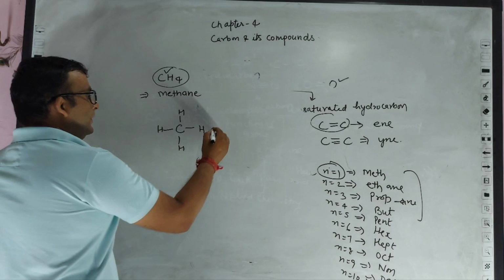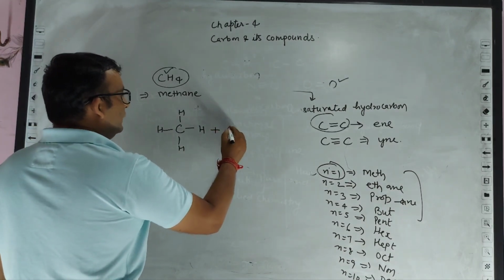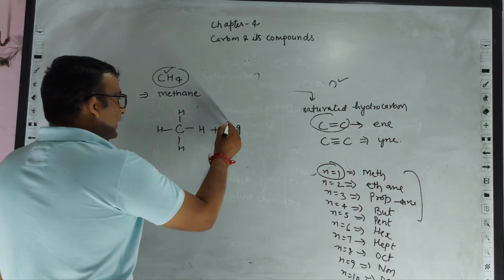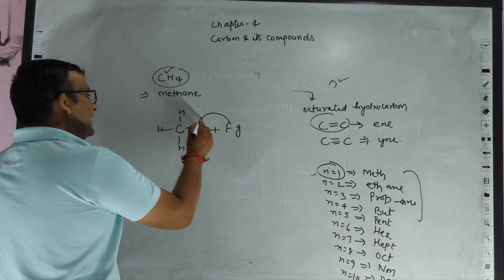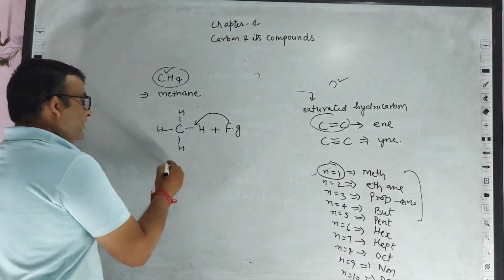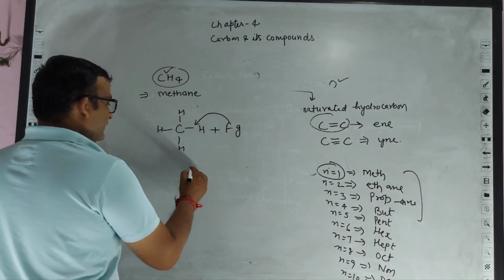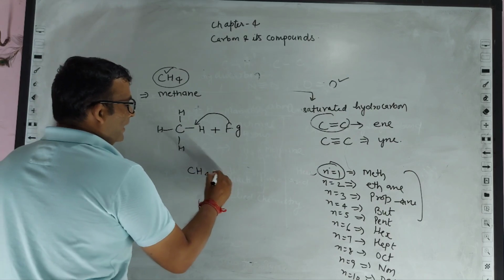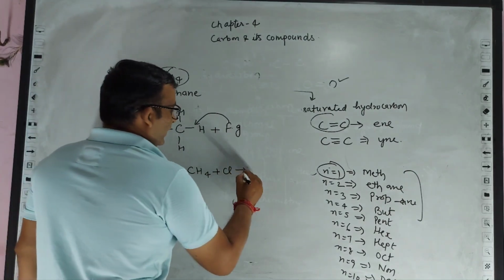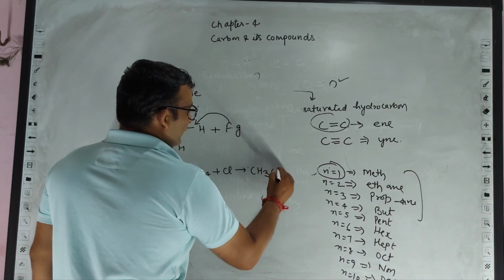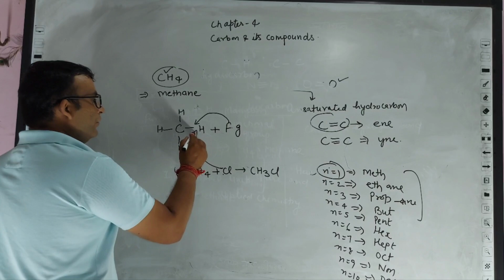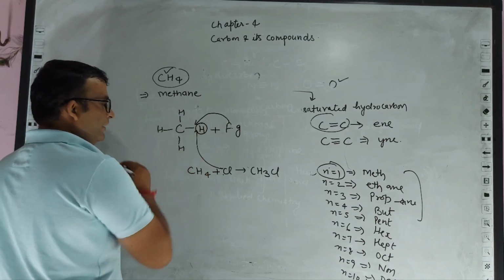And if we add any functional group to it, then this functional group will replace a number of hydrogen atoms. Means to say, if we replace a hydrogen of methane by a chlorine atom, then it would be CH3Cl, because this chlorine will attack over here and replace this hydrogen atom.